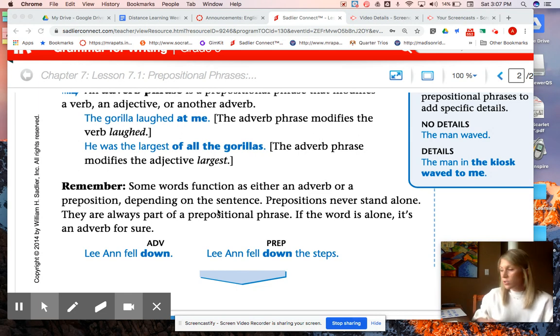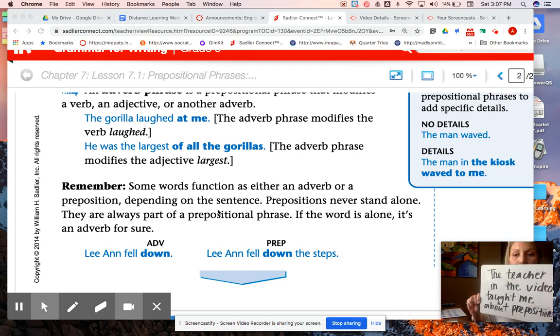All right, so before we start, I want you to look at this sentence, okay? So I want you to write this sentence down for me. I'll give you just a second. I'm trying to get it on the screen. It says, the teacher in the video taught me about prepositions. Okay, pause this video if you need to write this down. I'm trusting you. I can see every one of you right now, so I know you're doing this. I'm watching y'all. Not creepy at all.